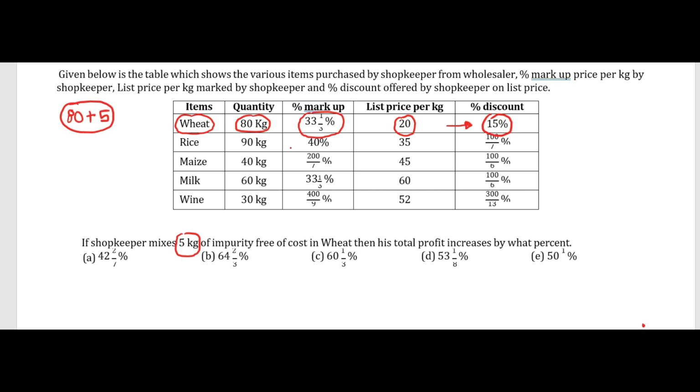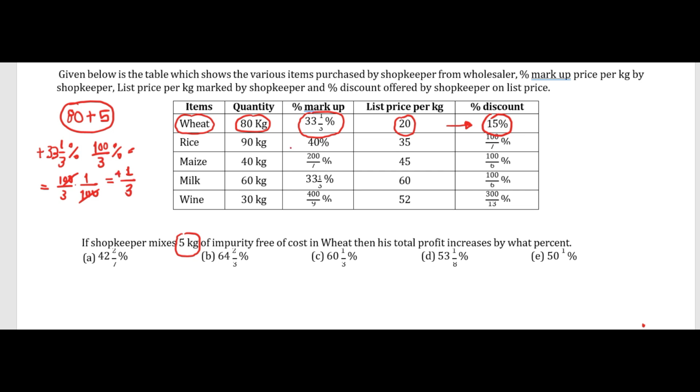Okay, so let's see first of all what the markup means here. We have an increase to the cost price of 33 and 1/3%. So what's that exactly? It's 33 times 3, 99, plus 1 is 100/3%. And what exactly is this now? This is 100/3 times 1/100. If you cancel out, you get 1/3.